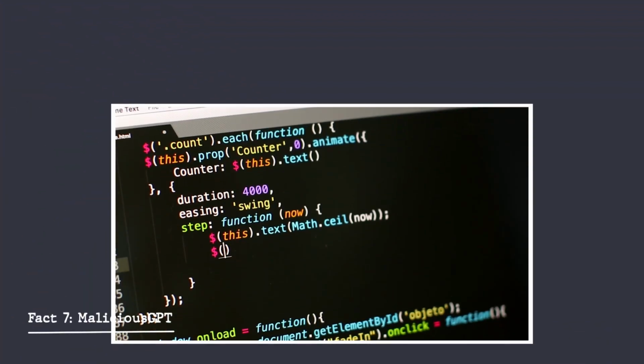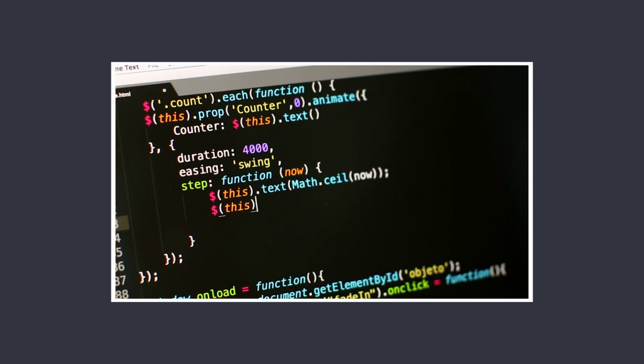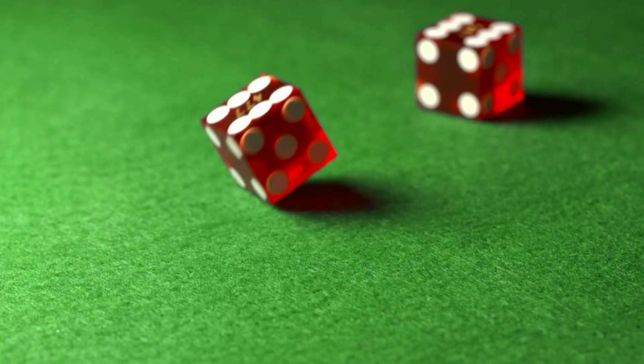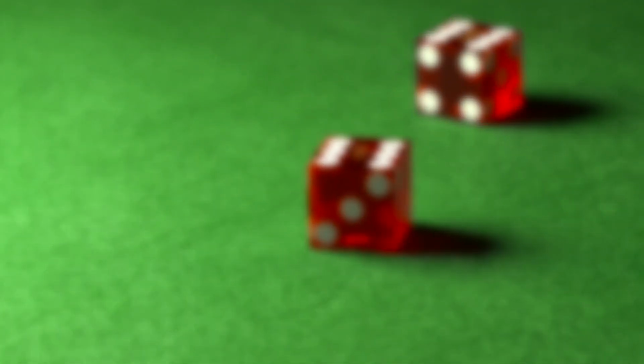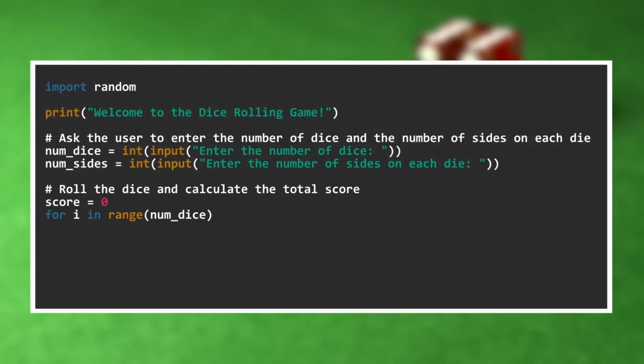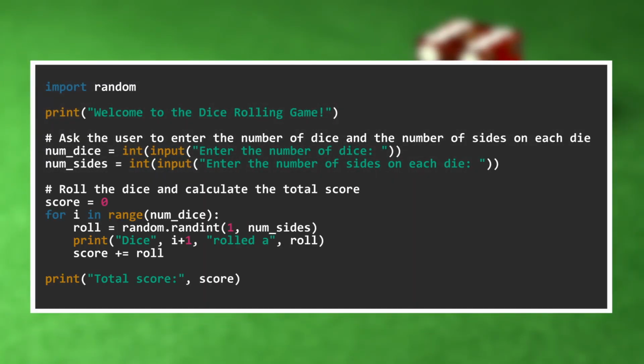ChatGPT has already proved itself to be able to write code, and has become a tool for many developers to refine and expand their knowledge. Ask ChatGPT to write some code that simulates a dice rolling game, and you'll get something like this. But despite this amazing asset, it comes with potential risks.